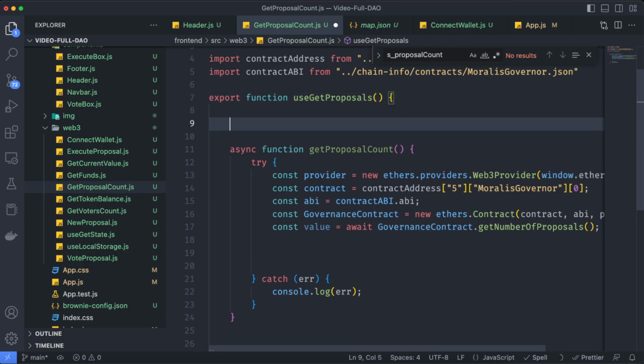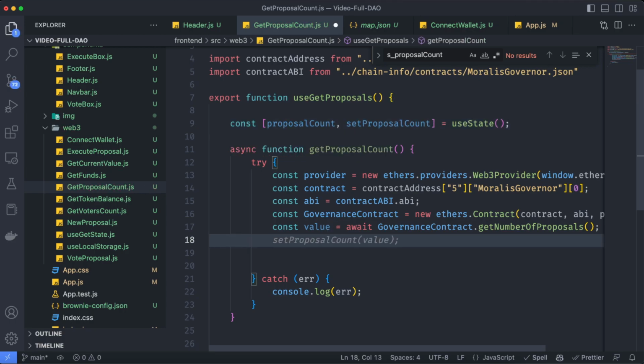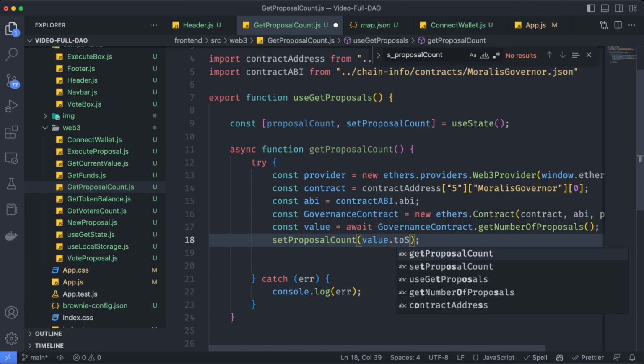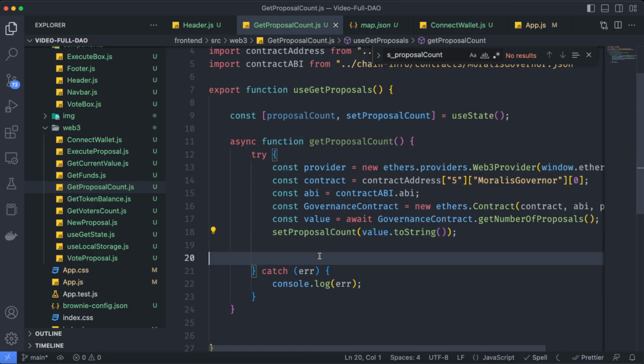So we are going to also create a state value named proposal count. And we are going to set up that proposal count with the value. But the value comes as a big number from Solidity, so let's also transform this into a string with toString. And this is it. We are ready.